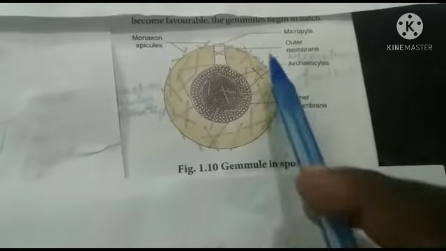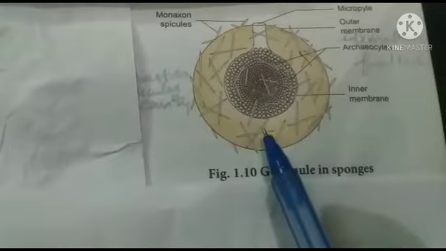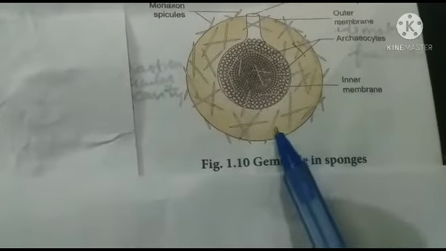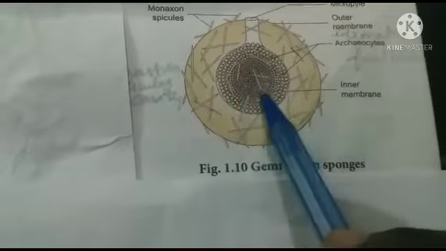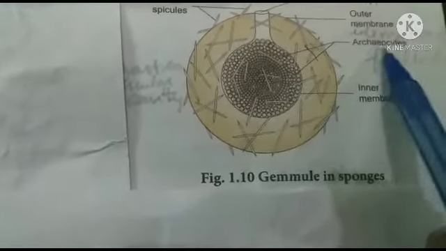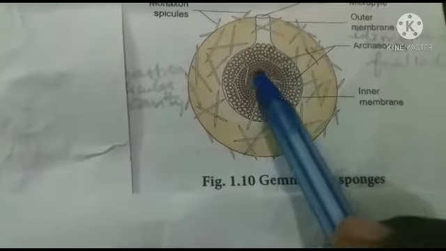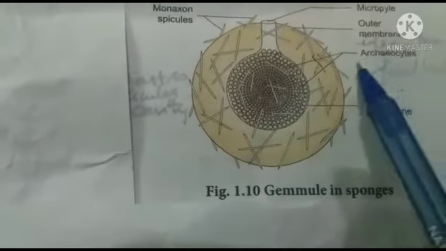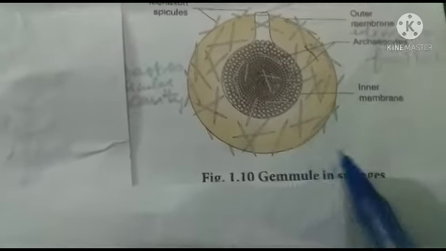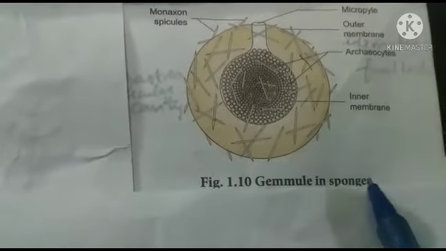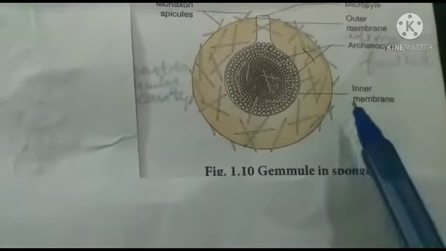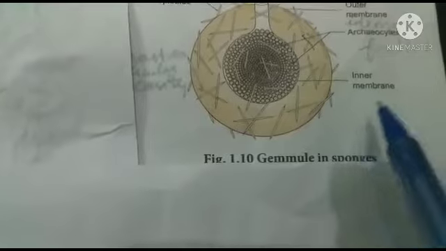The fully grown gemmule looks like a hard ball. The internal mass of the gemmule has food-laden archeocytes. During unfavorable conditions, sponges will degenerate, but the gemmule can withstand. In favorable conditions, gemmules begin to hatch.